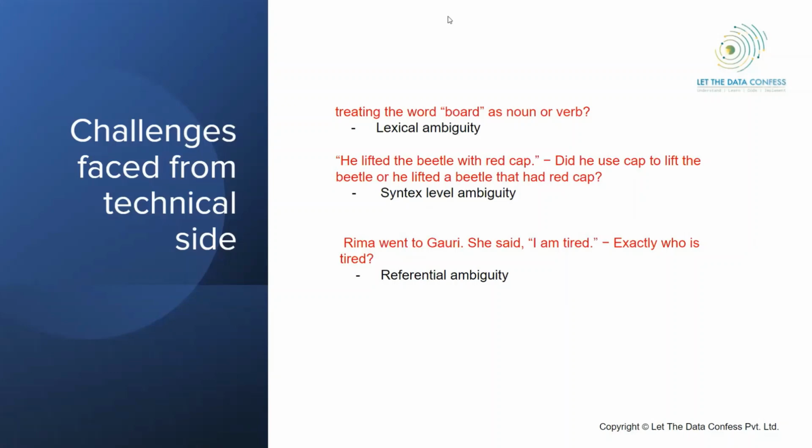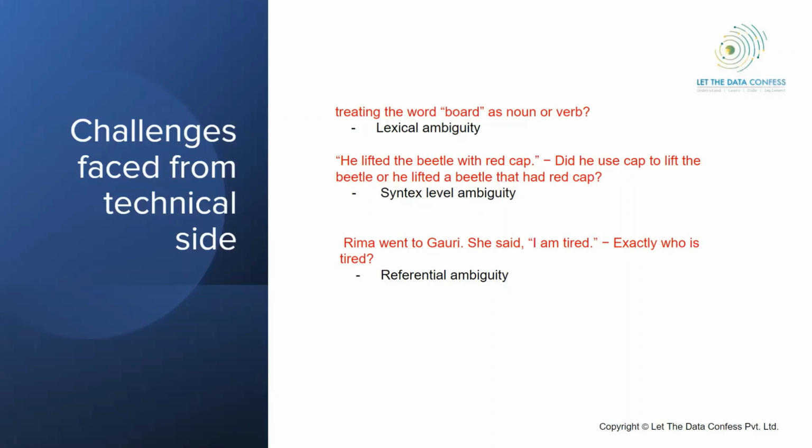Let me give you some examples here. Look, here you see treating the word board as a noun or verb. When you are trying to find the intent, it is important what your verb will be, because based on that you will be able to find it, right? So board can be considered as a blackboard, a noun, or maybe board because you are boarding a train. This is called lexical ambiguity.